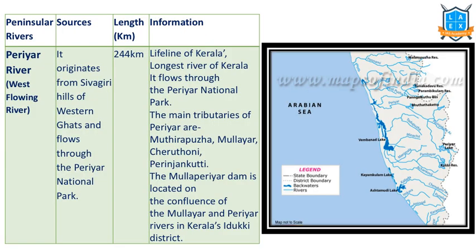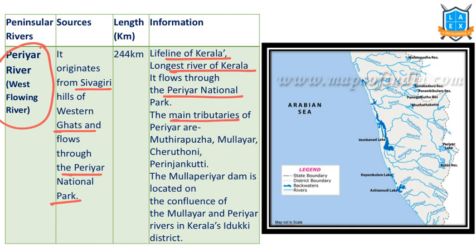Next, we have many west flowing rivers from the Western Ghats. The important one is the Periyar River. Periyar is a west flowing river that flows in Kerala state. It originates from the Shivagiri Hills of the Western Ghats and flows through Periyar National Park. It's called the Lifeline of Kerala. It's the longest river of Kerala.